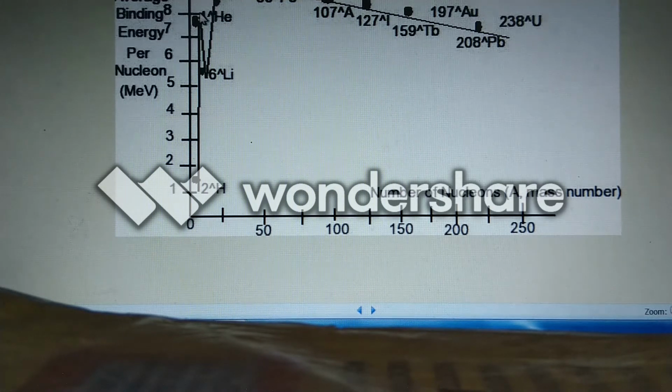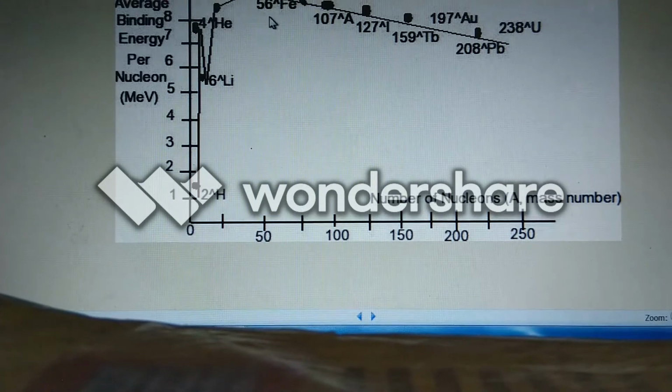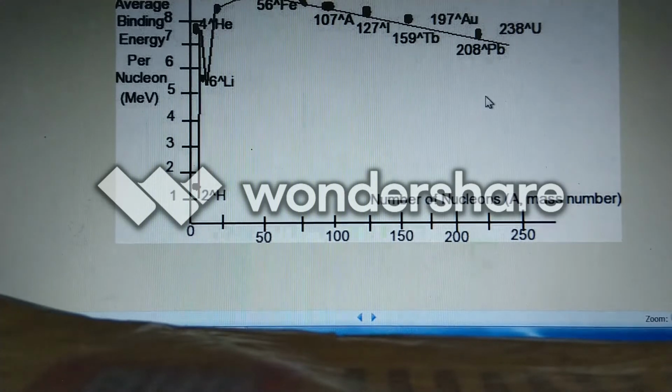This is the line, which I am moving the cursor on the screen. Above this, all the atoms are in the stability range, and below this, all lie in the instability range. Here on the left side, below this certain value, all are under the range of instability.